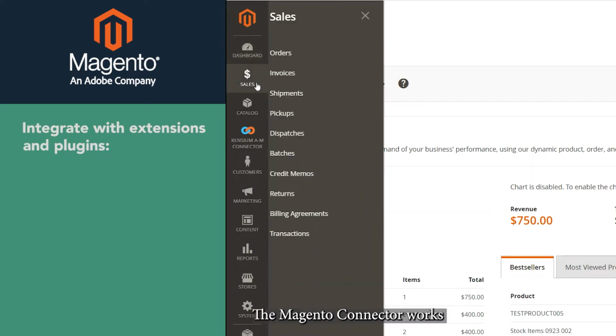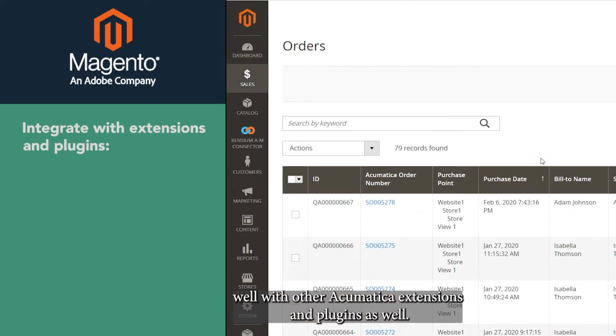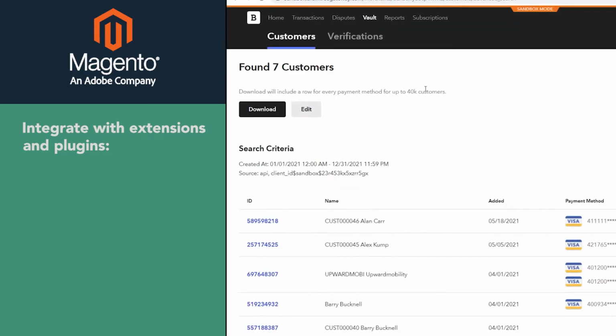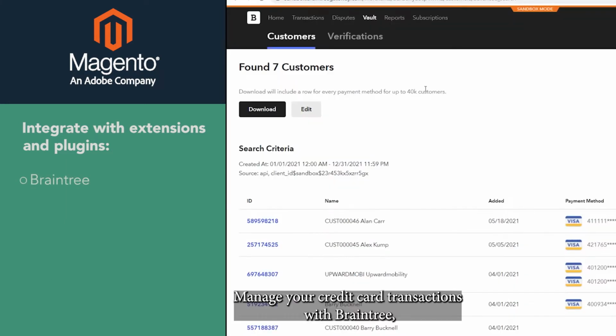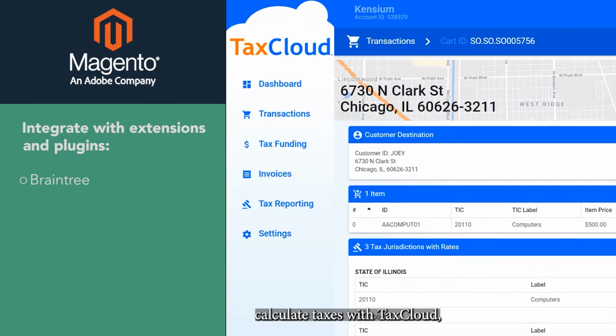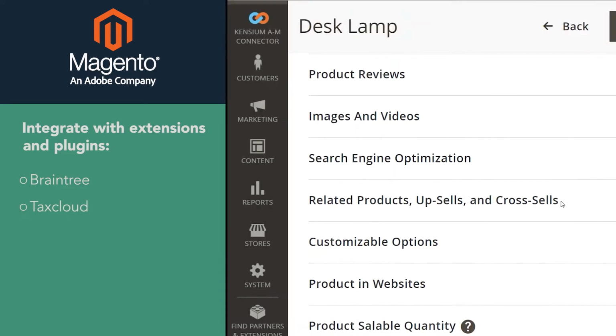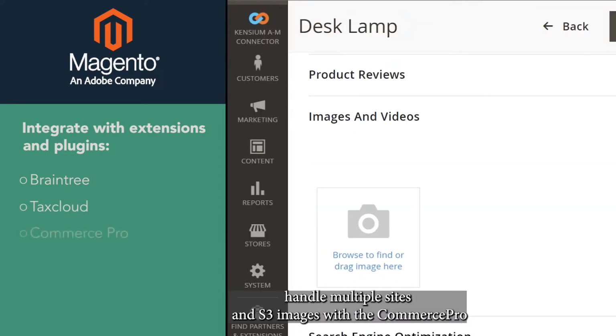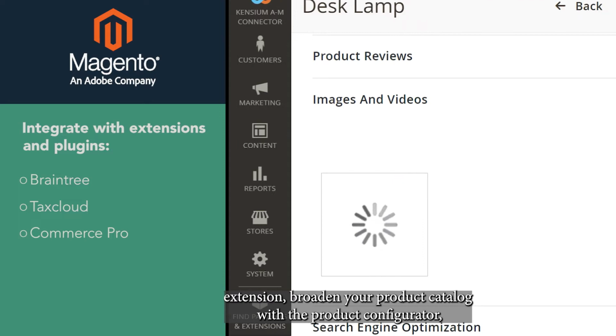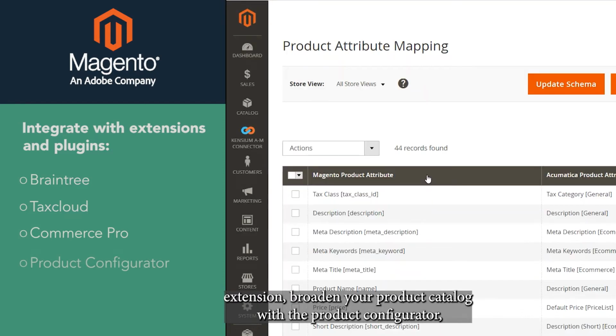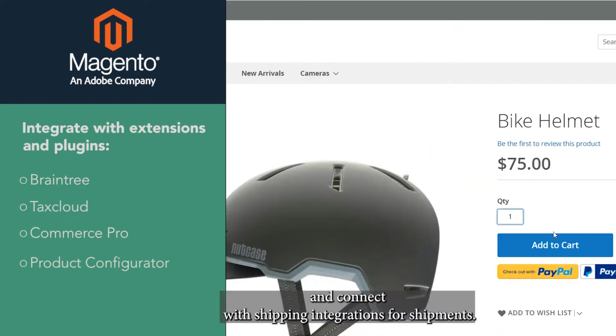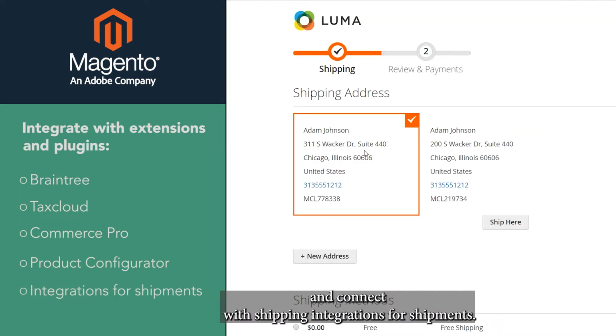The Magento Connector works well with other Acumatica extensions and plugins as well. Manage your credit card transactions with Braintree, calculate taxes with TaxCloud, handle multiple sites and S3 images with the Commerce Pro extension, broaden your product catalog with the product configurator, and connect with shipping integrations for shipments.